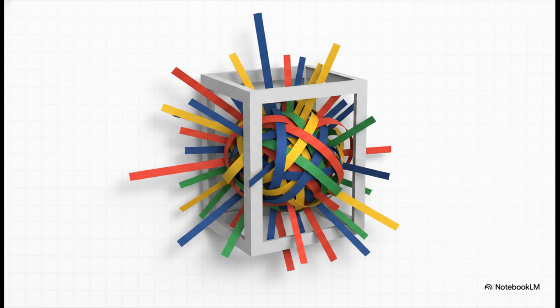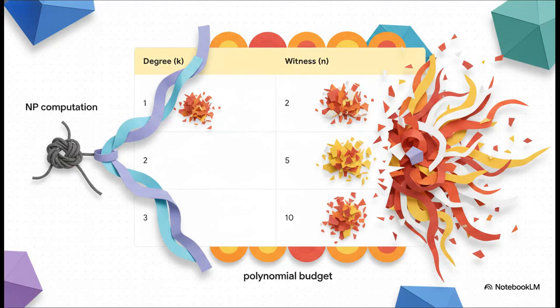There is a fundamental, structural, completely undeniable gap between the budget a normal polynomial computer has and the physical amount of rope required to tie that NP knot. Let's actually look at the mathematical proof for this, which provides what are called explicit witnesses. These are exact moments where the NP computation entirely bursts right out of the polynomial budget.